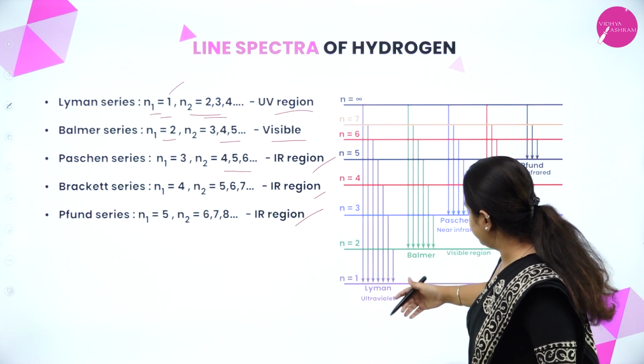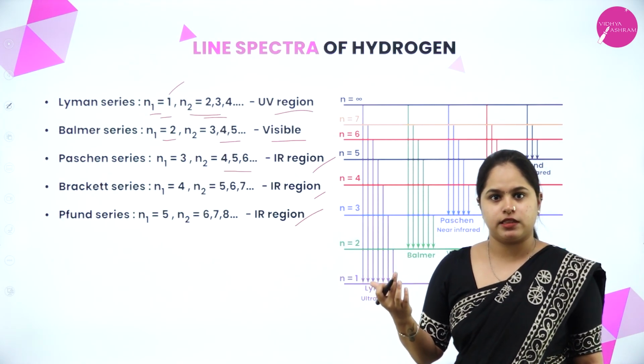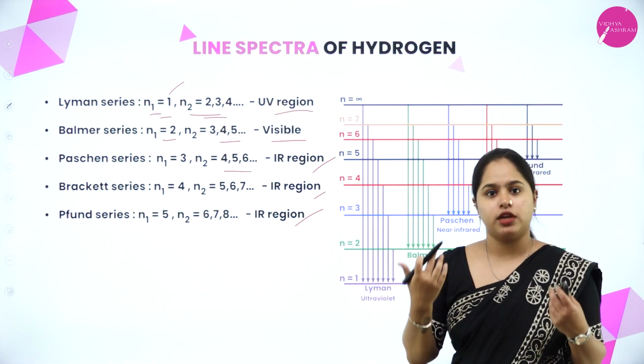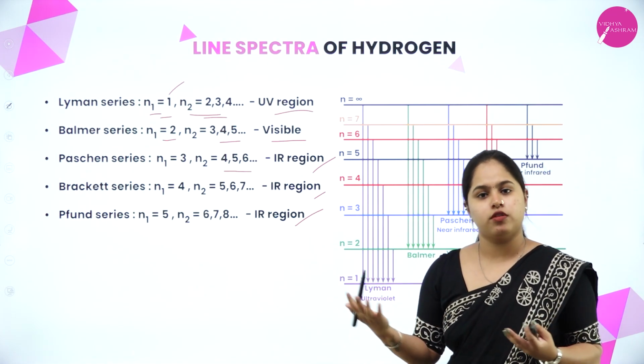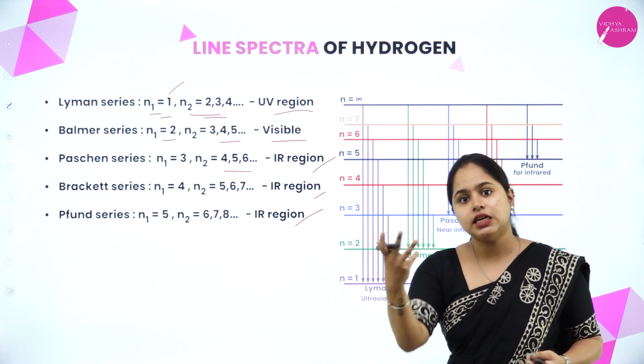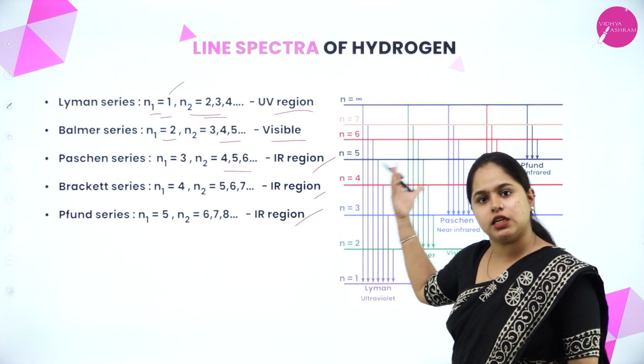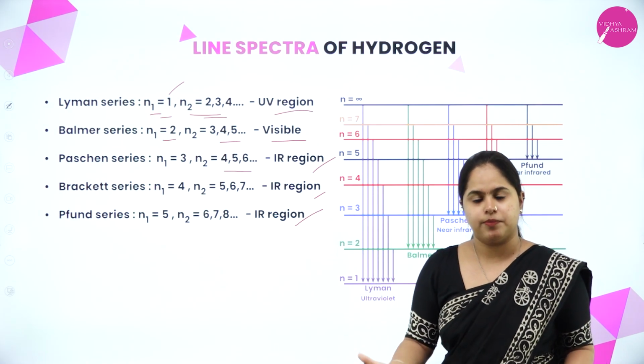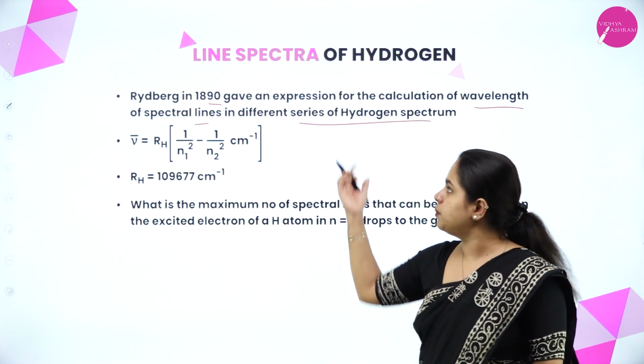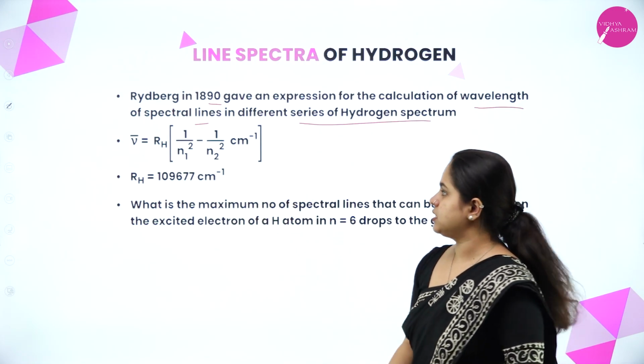Each of these series corresponds to some wavelength, right? We studied emission spectrum and absorption spectrum, which happen at certain wavelengths, but which wavelength exactly? For calculating that, Rydberg formulated this equation as you can see here.